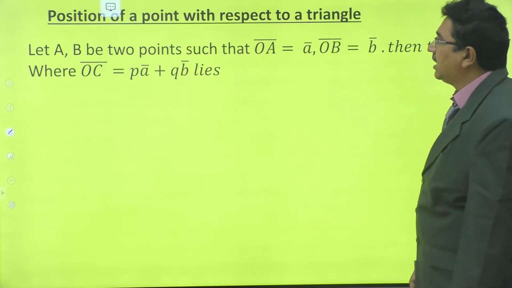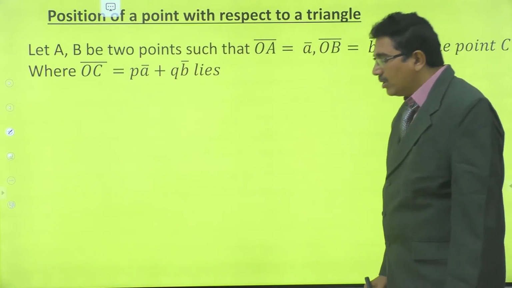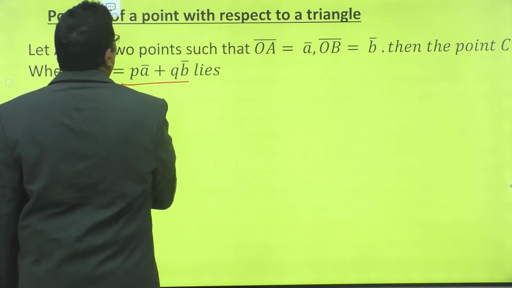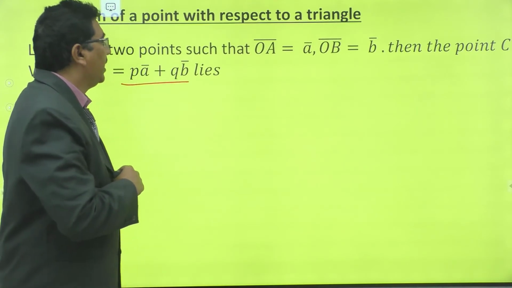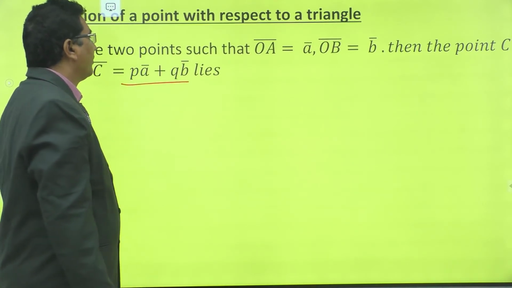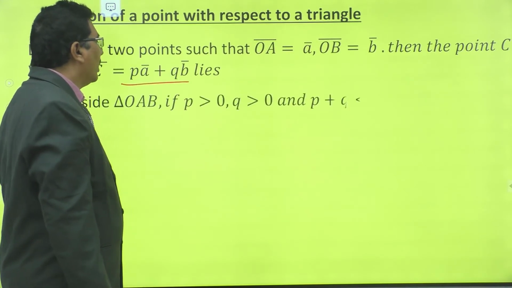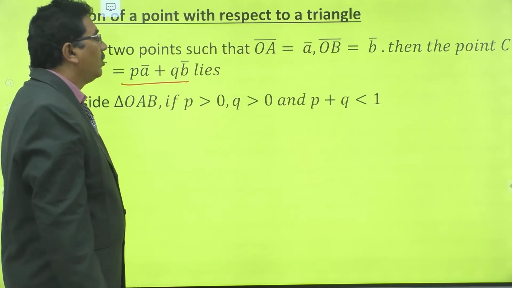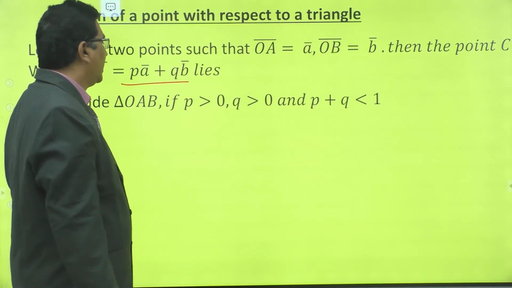They are the two points A and B. Then the point C where OC bar is equal to P times A bar plus Q times B bar lies inside triangle OAB if P is greater than 0, Q is greater than 0 and P plus Q is less than 1.